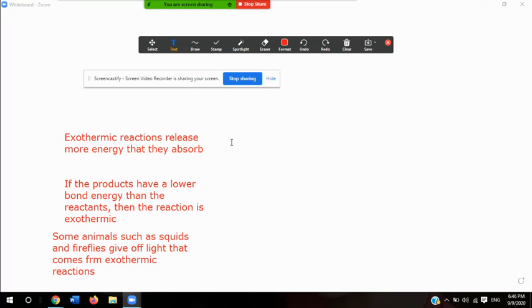Cellular respiration, the process that uses glucose and oxygen to provide usable chemical energy, is also exothermic. Okay, so cellular respiration is also exothermic.